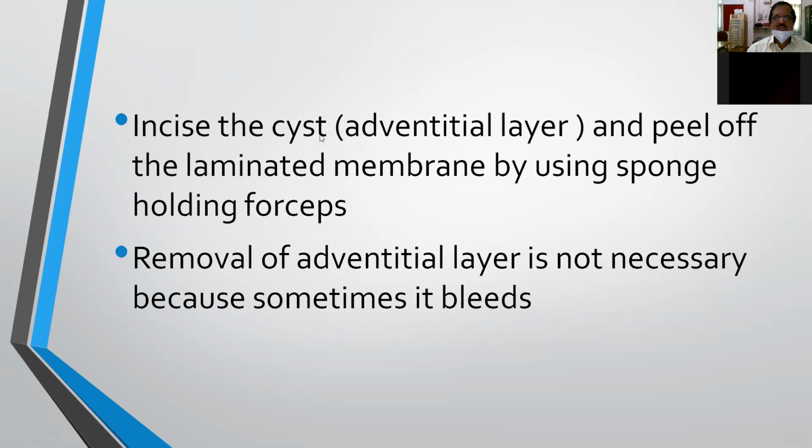Next, incise the cyst. Only the adventitious layer is inside, because it is compressed. There won't be any bleeding or bile leak, and it is the hydatid wall, that is the endocyst, that will be slowly peeled off. That is the laminated membrane, the white laminated membrane, that can be easily peeled off by using sponge holding forceps, where we can slowly remove the cyst. Once you incise, because of the pressure, the cysts will come out very easily, and you have to hold them with sponge holding forceps and keep them in the kidney tray.